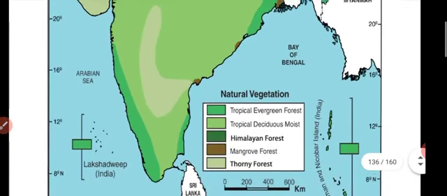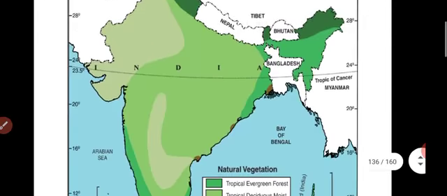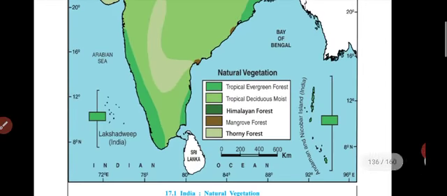See, students, this map is most important, but from the textbook you can't understand properly. After completion of this chapter, I will take a special lecture for the map, in which I will teach you how to draw the map.